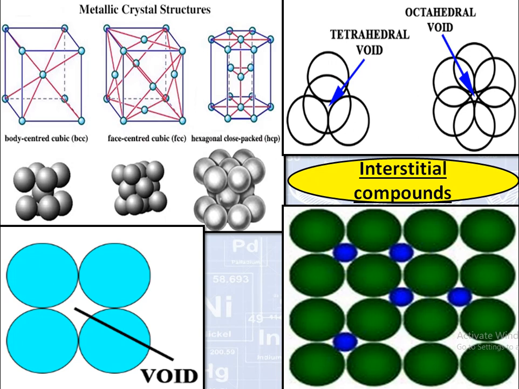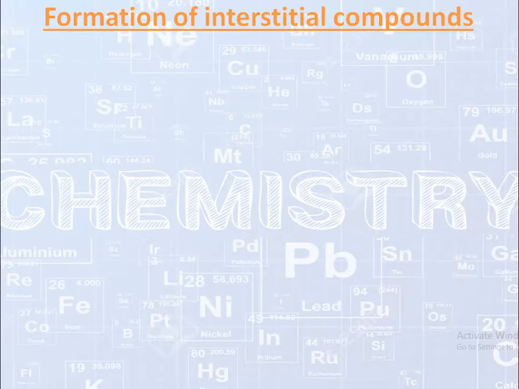So these small atoms get stuck and remain permanently inside these voids. So these atoms form an interstitial compound. There is no ionic or covalent bond between them.